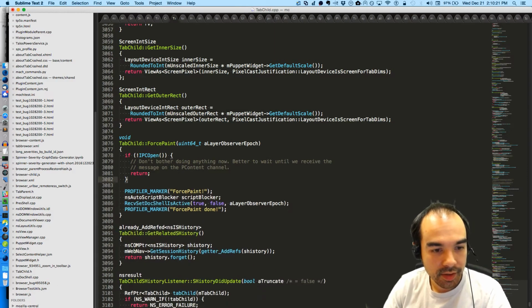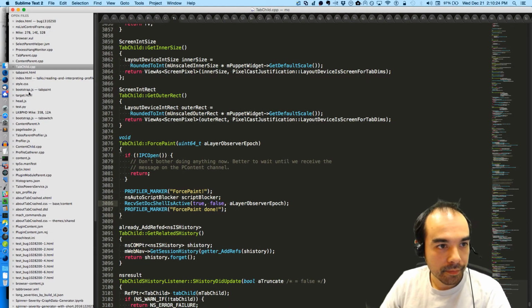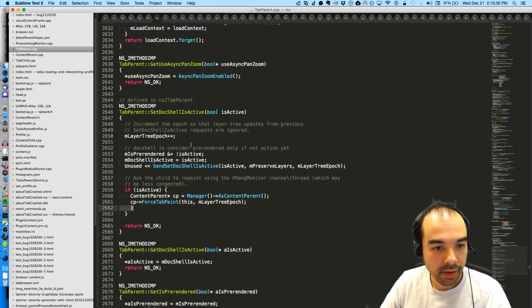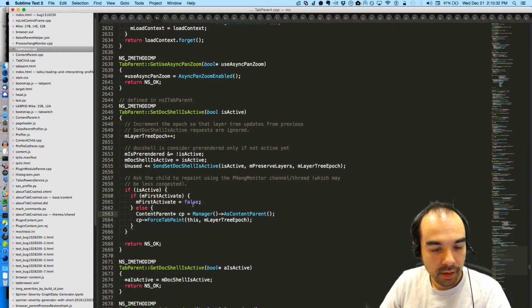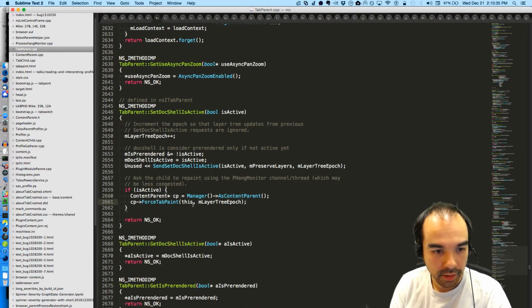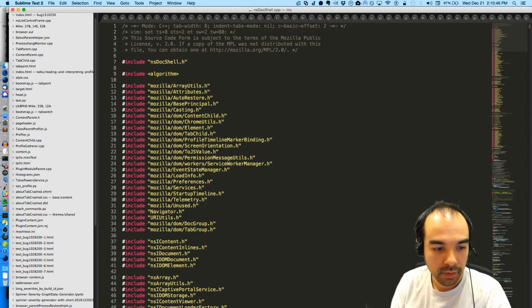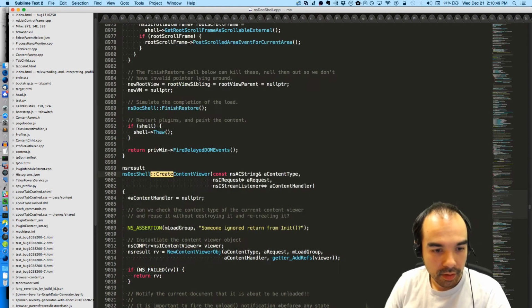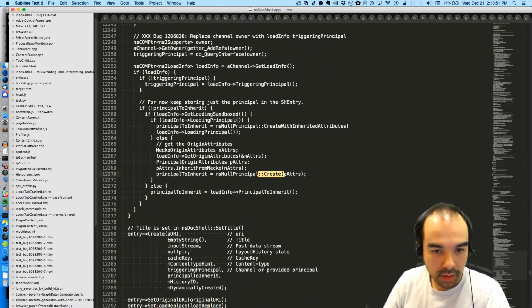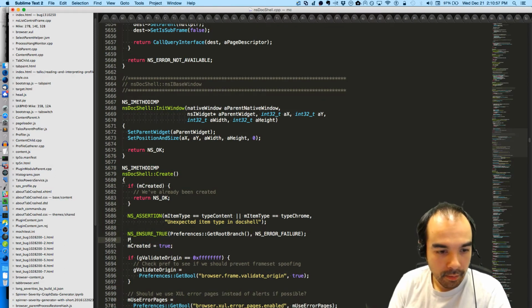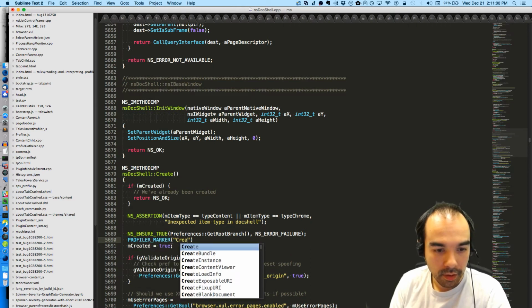So I'm going to get rid of this. I'm also going to go back to tab parent, put this stuff back. No, hang on. Leave that the way it is, but force paint, and then in docshell create, profiler marker, created docshell.